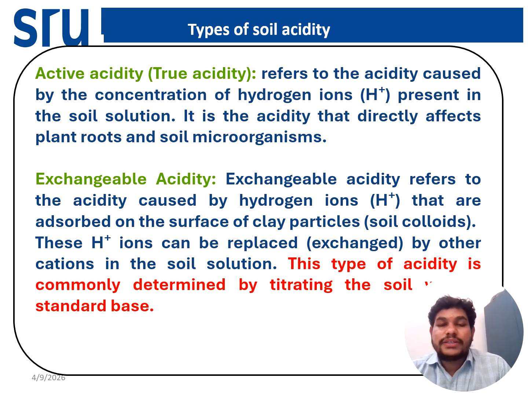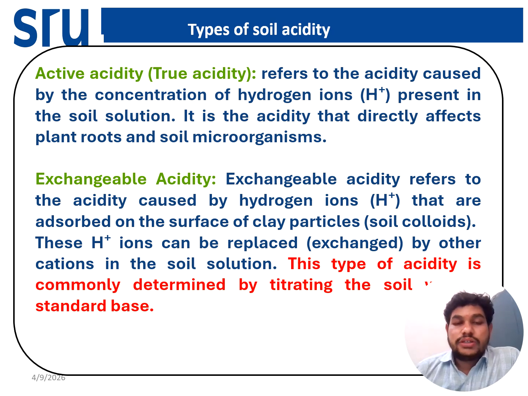it is measured by the soil pH meter. Another one is the exchangeable acidity. Exchangeable acidity refers to the acidity caused by the H plus and the aluminum which is absorbed on the soil surface or the soil clay particles, that will be replaced by any other cation. This type of acidity is determined by the titration reaction.